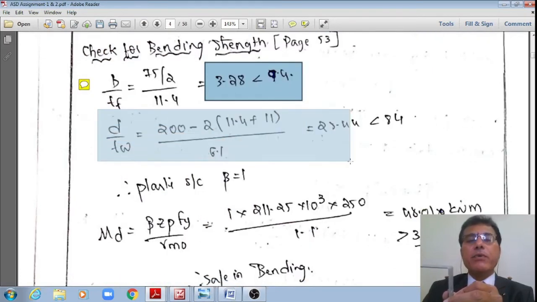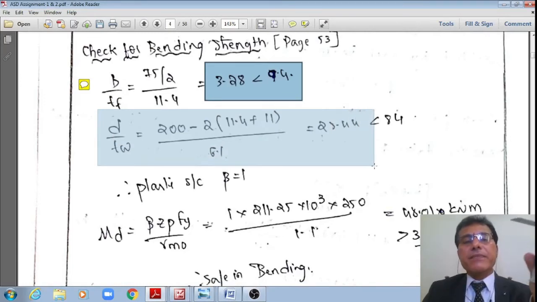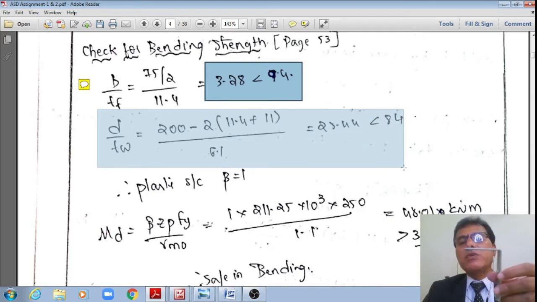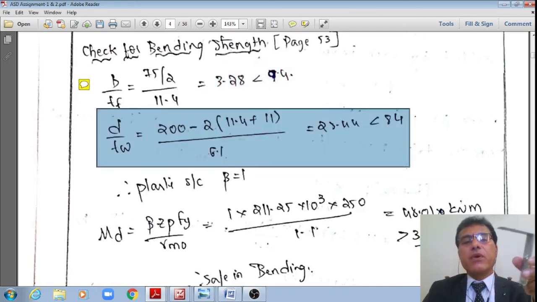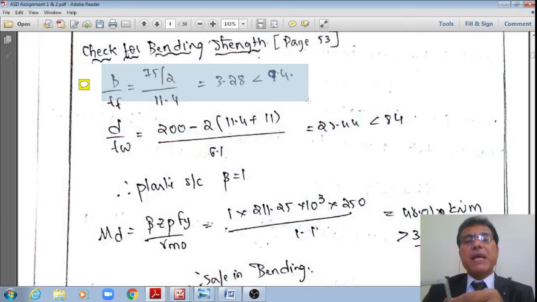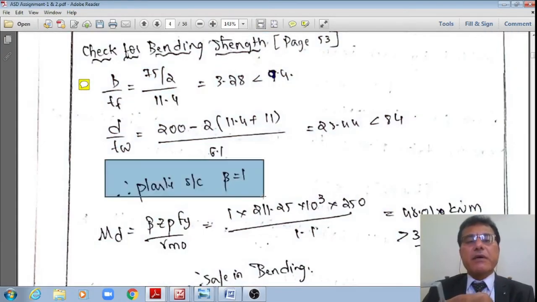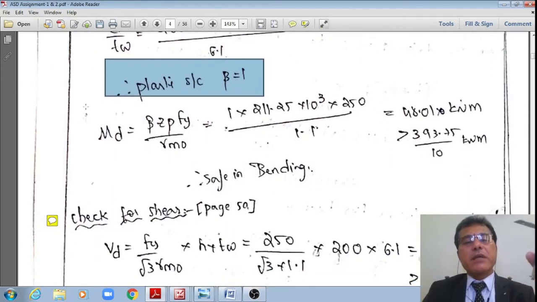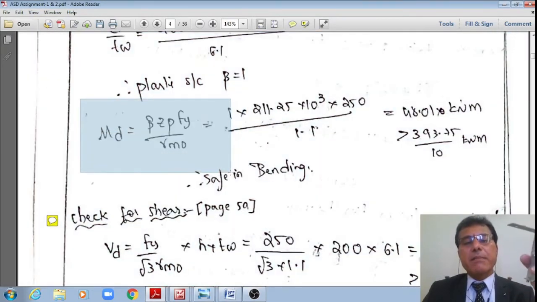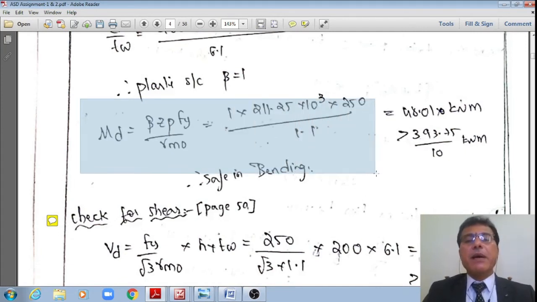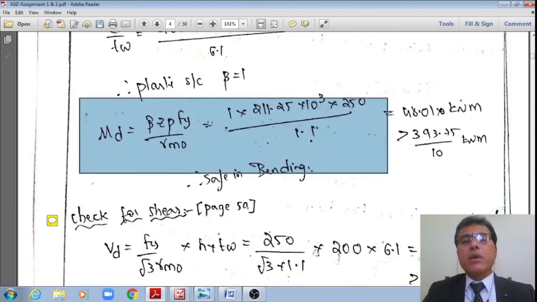And d divided by tw is 200 minus 2 multiplied by 11.4 plus the thickness of the flange 11, divided by 6.1. It works out to 28.44, which is less than 84, means the flange has plastified as well as the web has also plastified, hence the section is a plastic section. Hence the beta value is equal to 1, hence the bending moment capacity of the section MD is equal to beta multiplied by Zp fy divided by gamma m0. Upon substitution, 1 multiplied by 211.25 divided by 3 multiplied by 250 divided by 1.1.